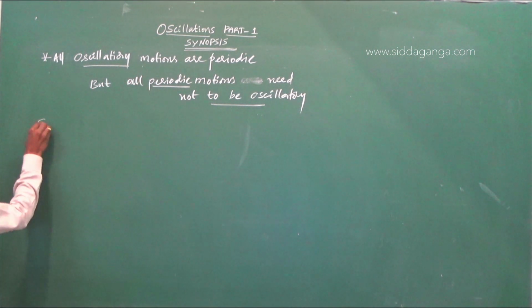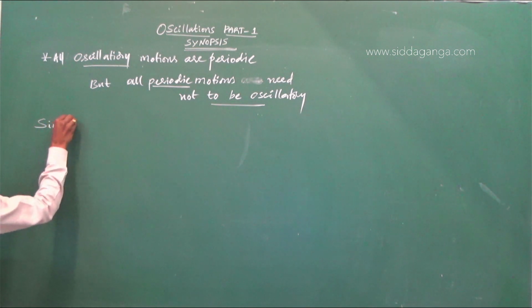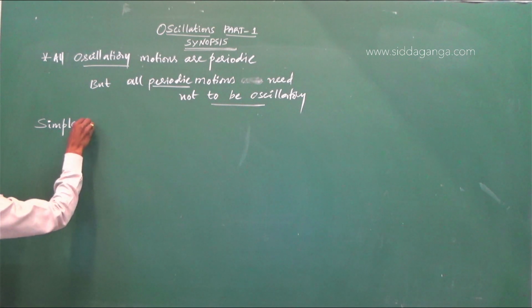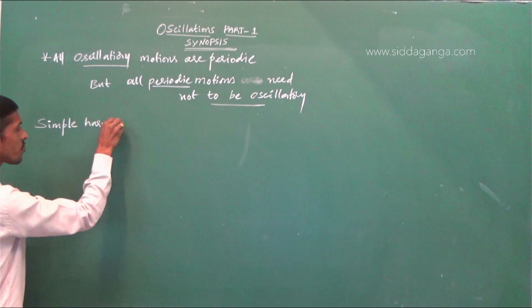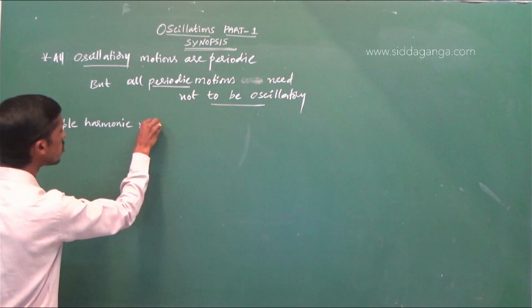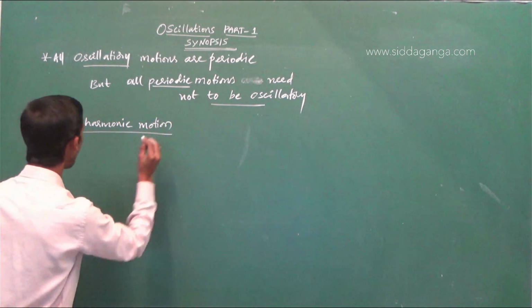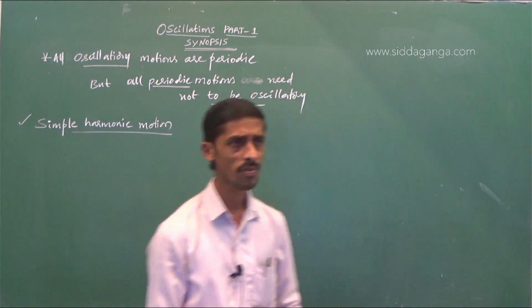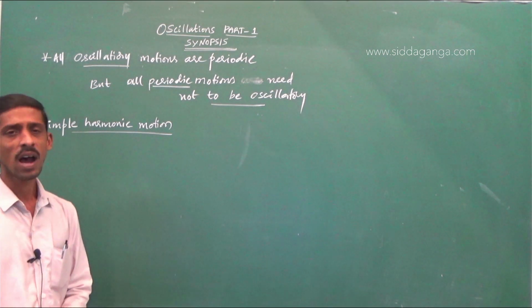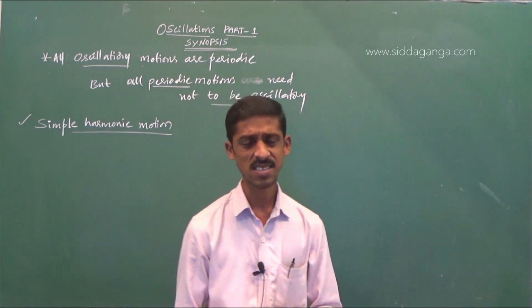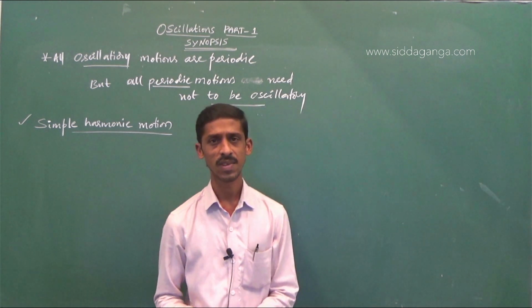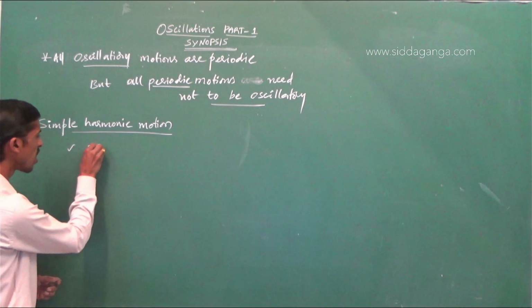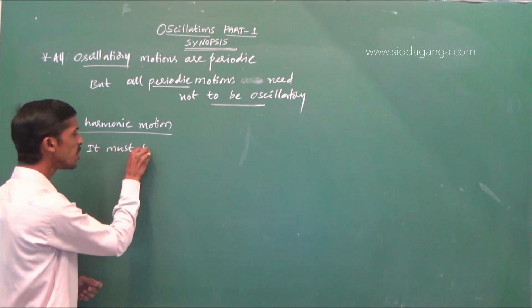Now SHM, simple harmonic motion. This is our main concept of the present chapter, simple harmonic motion. As we have studied the characteristics of simple harmonic motion, you know very well, for a particle or a body or a system to be said to be executing simple harmonic motion, first of all, it must be a periodic motion.